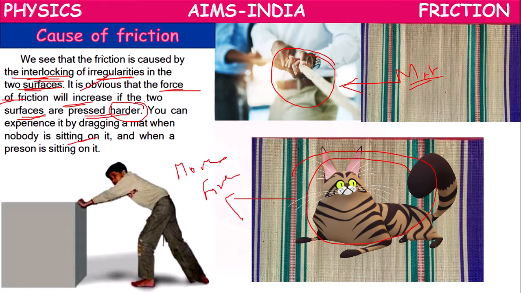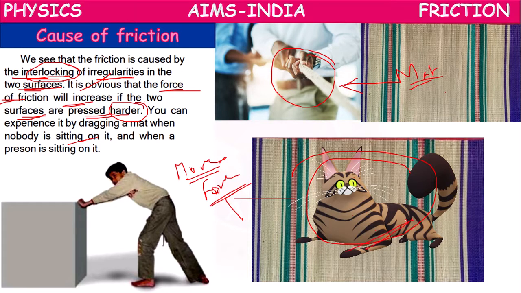Why? While a person or a cat is sitting on the mat, both the surfaces are pressed harder. The interlocking between the irregularities will be more, so we have to apply more force to overcome more friction.